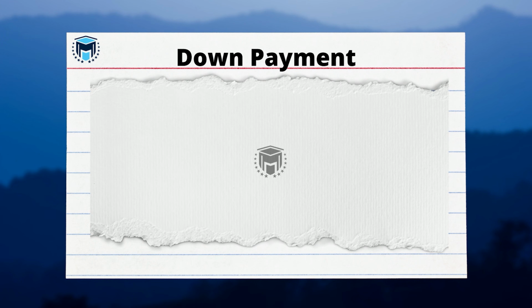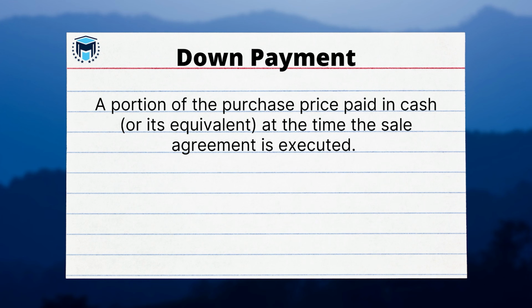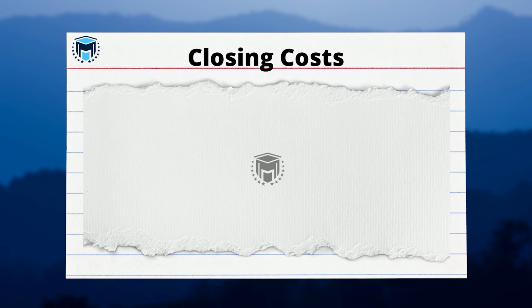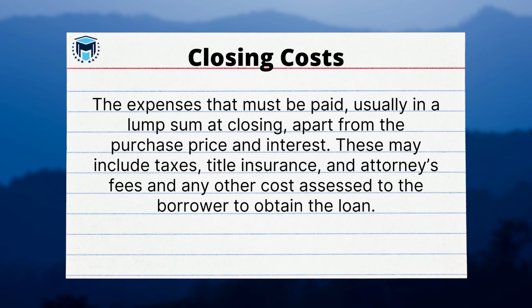Down payment. A portion of the purchase price paid in cash, or its equivalent, at the time the sales agreement is executed. Closing costs. The expenses that must be paid, usually in a lump sum at closing, apart from the purchase price and interest. These may include taxes, title insurance, and attorney's fees, and any other cost assessed to the borrower to obtain the loan.